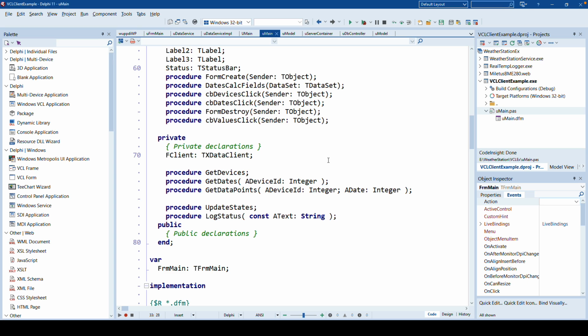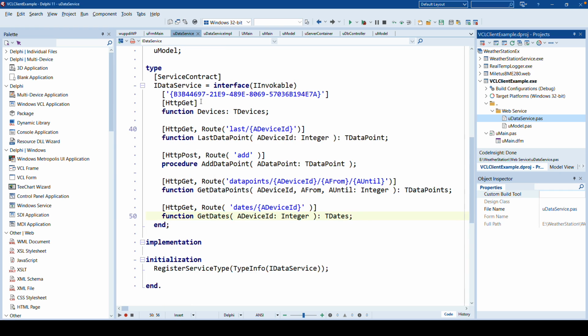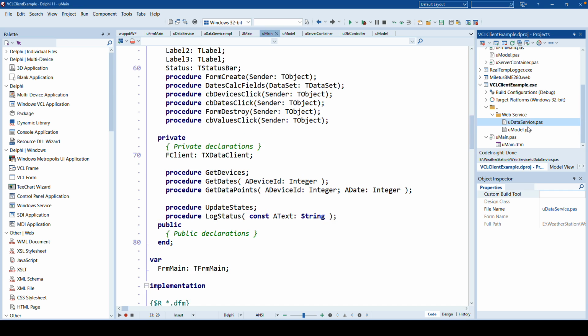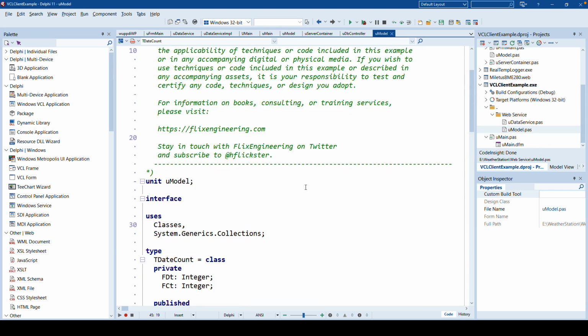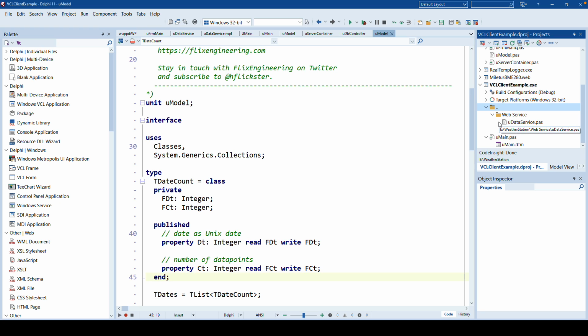You can work with objects. And where do these objects come from? Well, you can honestly include the same Pascal files from the server. You include the data service, which is the interface that you defined. And secondly, you use the model that you define with those classes. Those are the exact same units, as you can see here in the project structure, from the server. And that's the big power, because you don't need to do the same thing twice. You can reuse what you have defined on the server side. And also, you do not give away your implementation of your web service if you hand this out to other customers that want to use your API.